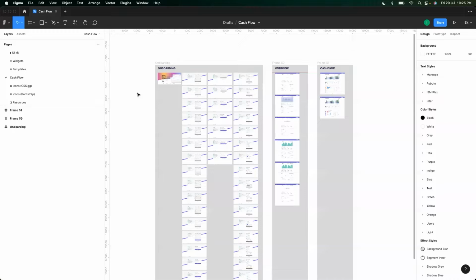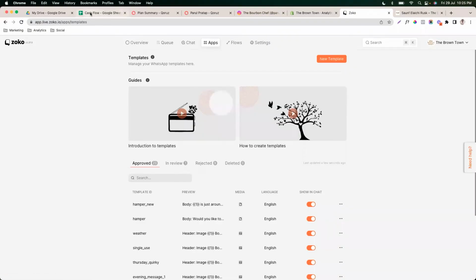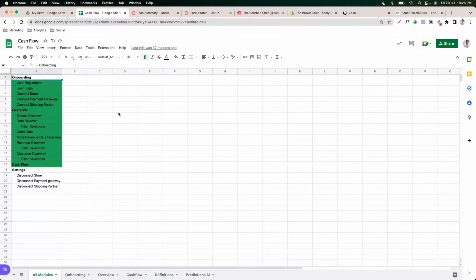The very first thing that you do in building software is you create your designs, right? You, of course, create your flows first. Based on those flows, you create your designs. Now, how do you create flows, right? I prefer using Google Spreadsheet, all right? I'm going to show you it.